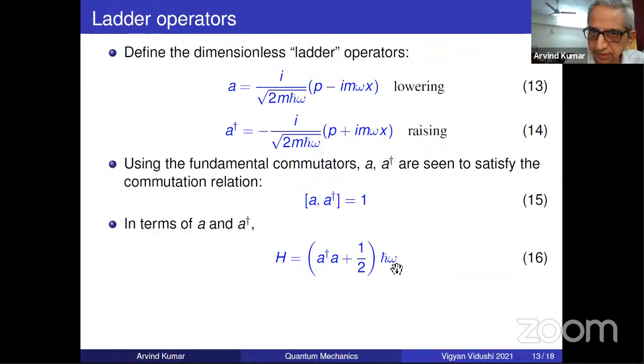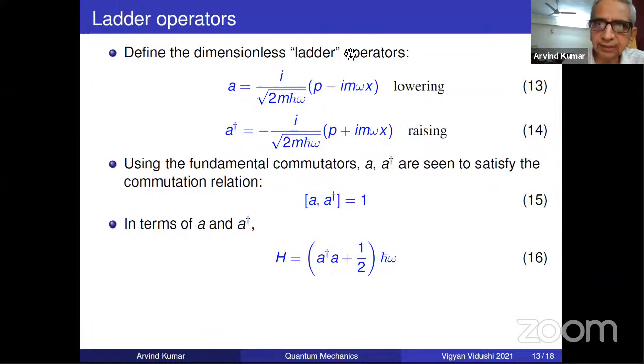There is a dimension of energy. So the Hamiltonian operator in terms of A Dagger A is this. All this is nothing mysterious. You just multiply A Dagger A, you will get half p square by 2m plus half m omega square x square, the usual thing, and another plus half. So you have to do that.